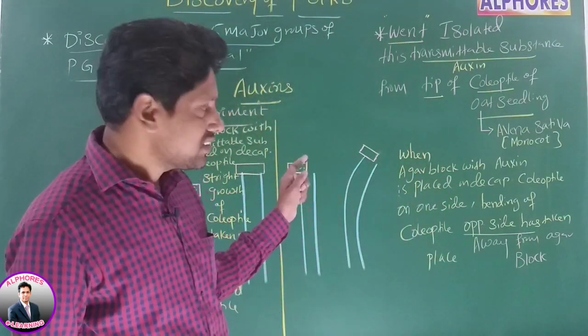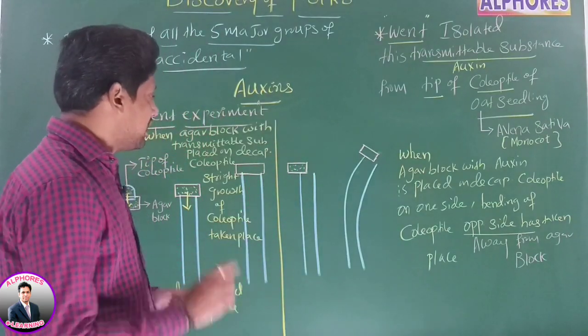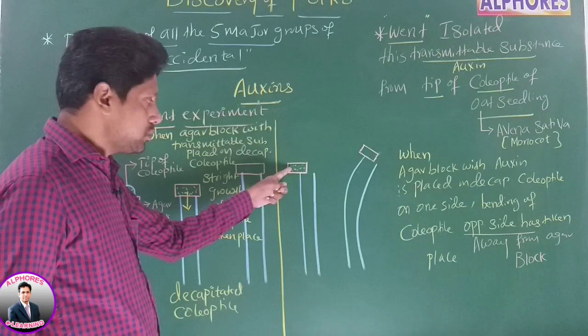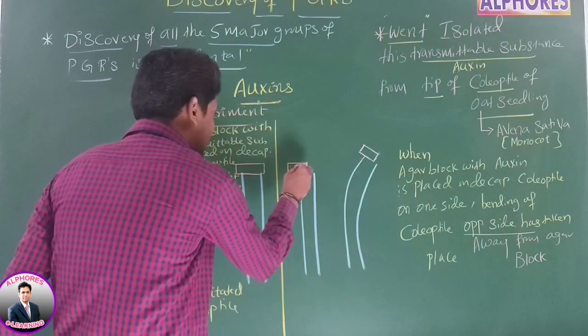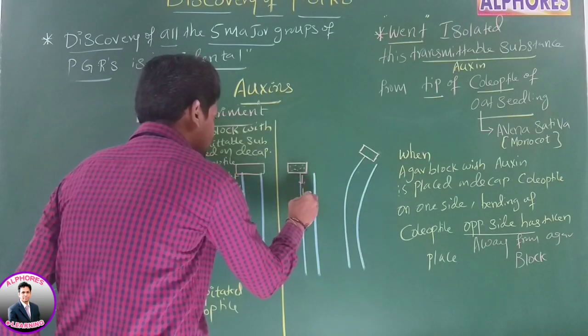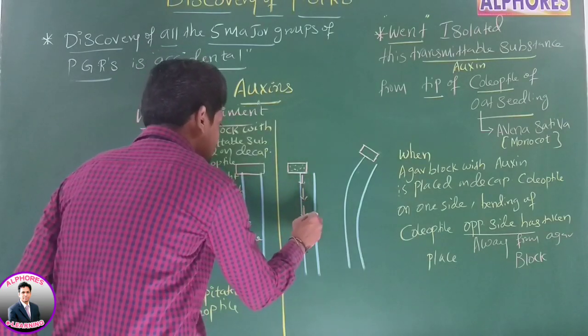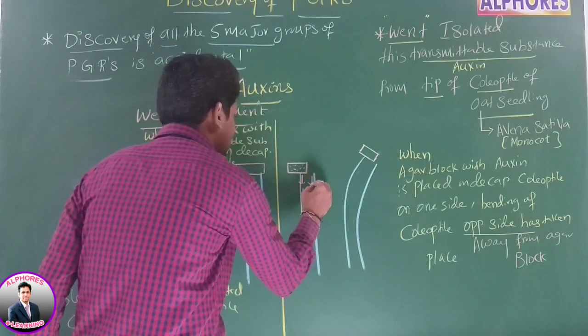Is it okay? Sir, why did it happen like this? Listen to the statement carefully. When agar block is placed on one side, then auxin, referred to here as oxygen, diffused more on this side. It means the diffusion on this side is more, whereas on this side the diffusion is less.